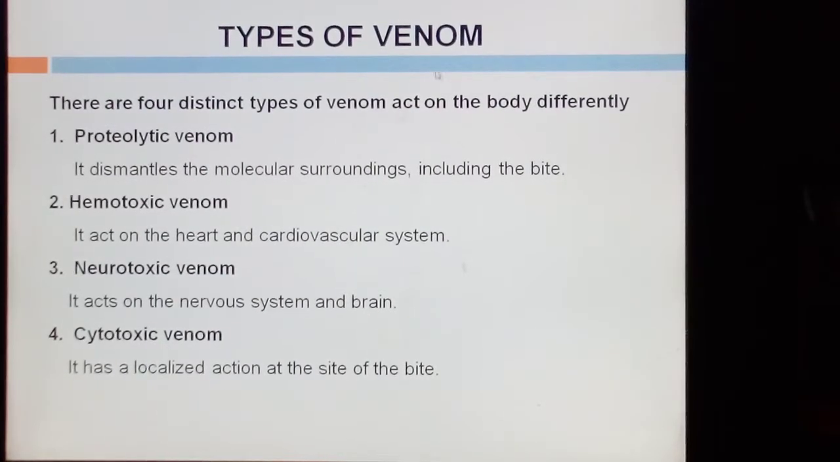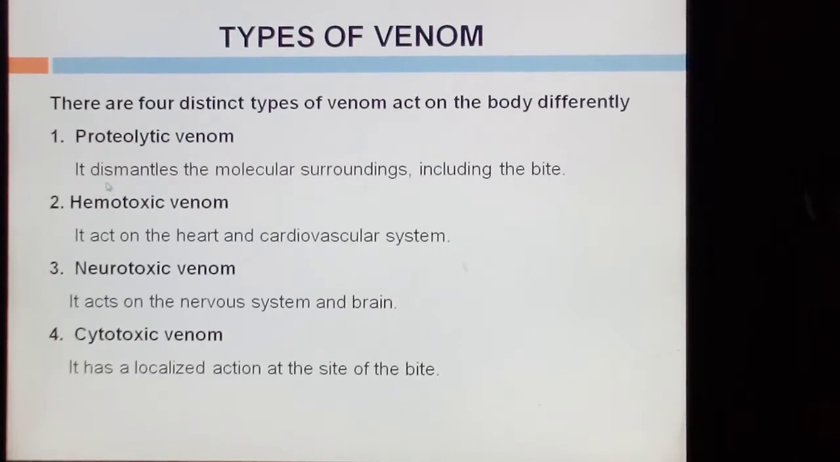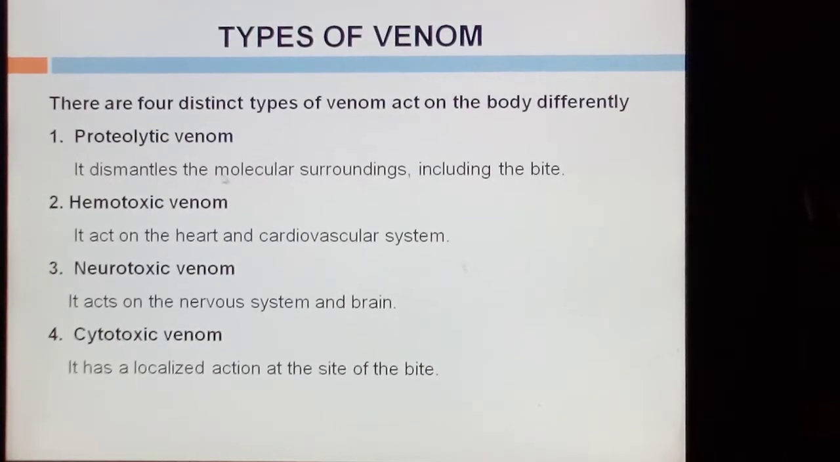These are the types of venom. There are 4 distinct types of venom: proteolytic venom, hemotoxic venom, neurotoxic venom, and cytotoxic venom. Proteolytic venom is found in the molecular surroundings, including the bite.